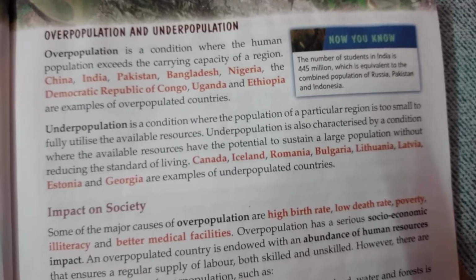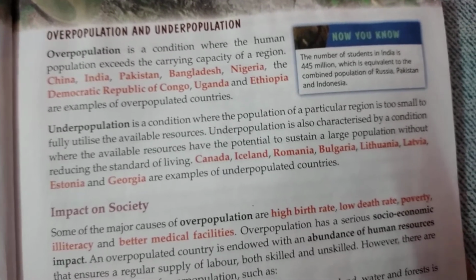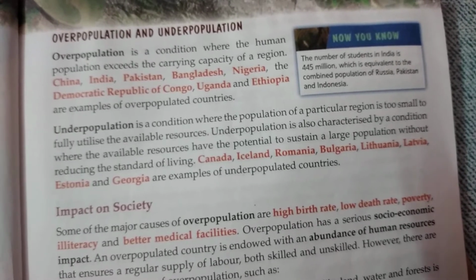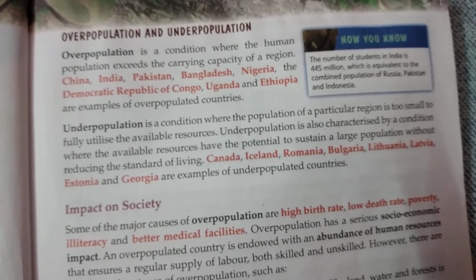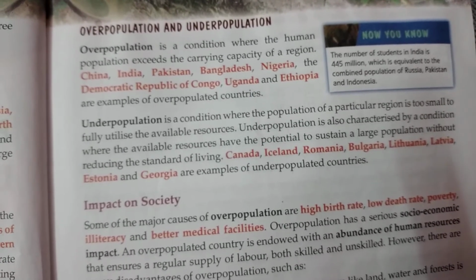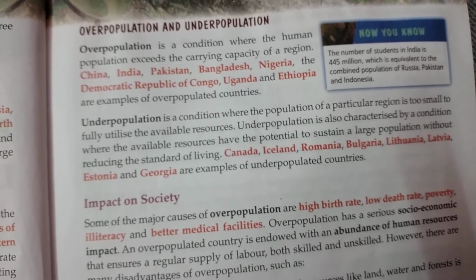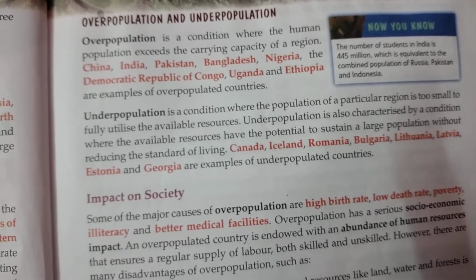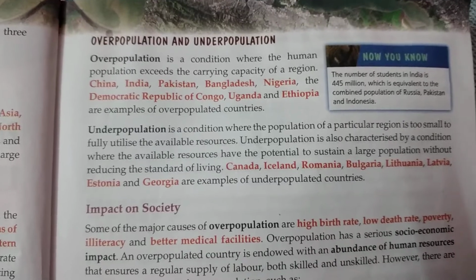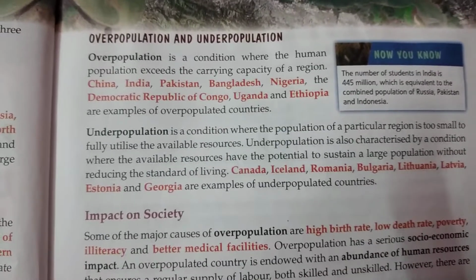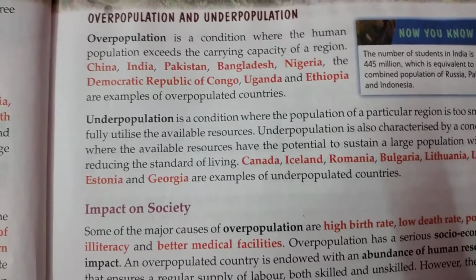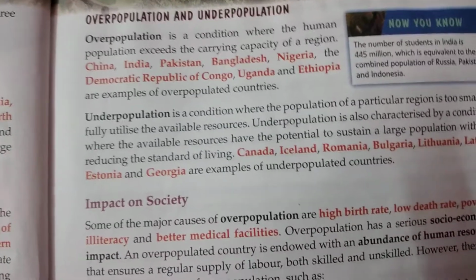Overpopulation is whatever number of people can live in a place nicely, safely, properly. If the population of a place is much higher than that, then that is considered to be overpopulation, or those countries are marked as overpopulated countries.